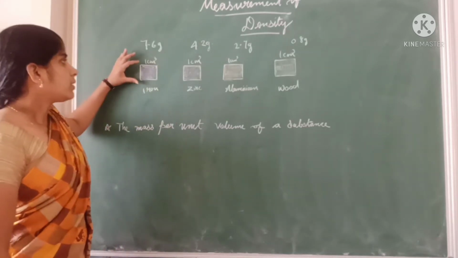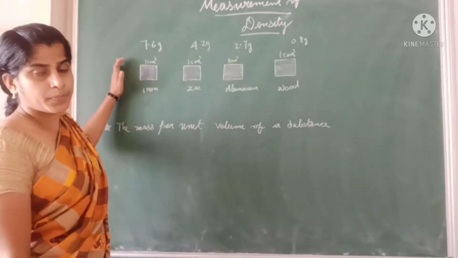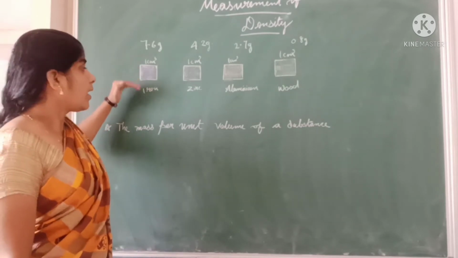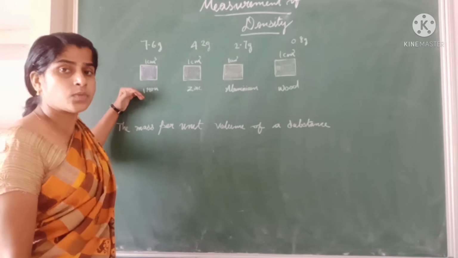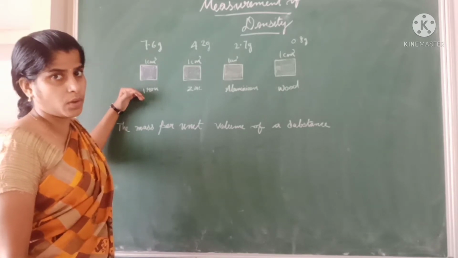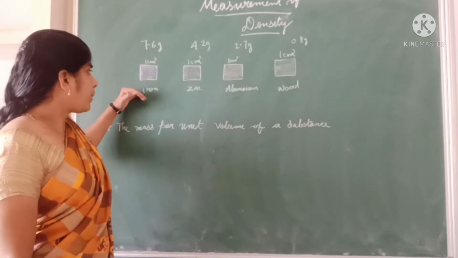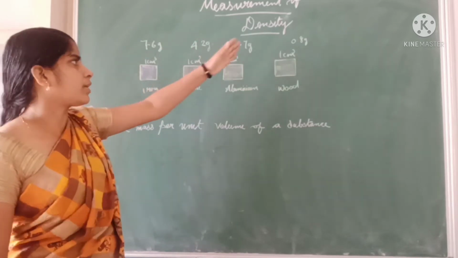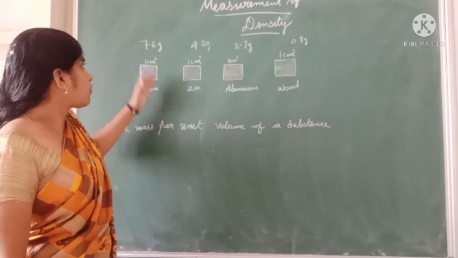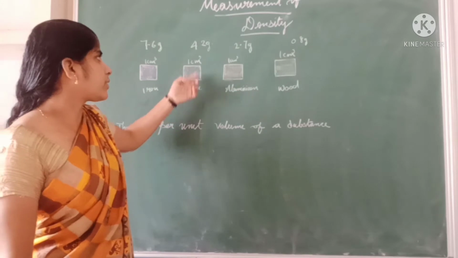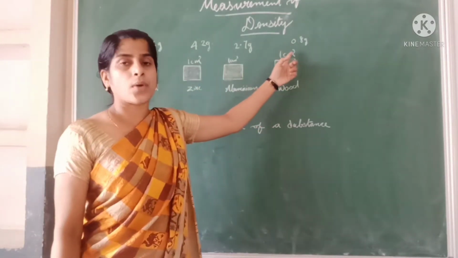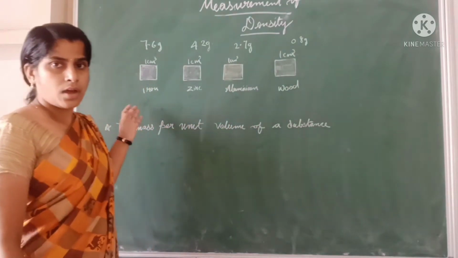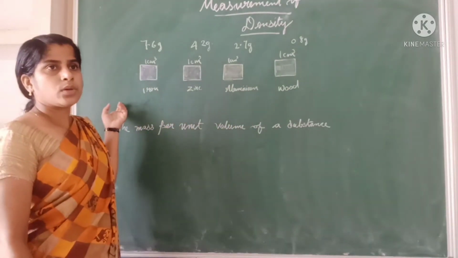These 4 cubes, each side is 1 centimeter and the volume is 1 centimeter cube. But their weights are different. In case of iron 7.6, zinc 4.2, aluminium 2.7 and wood 0.8 gram. How can this occur?